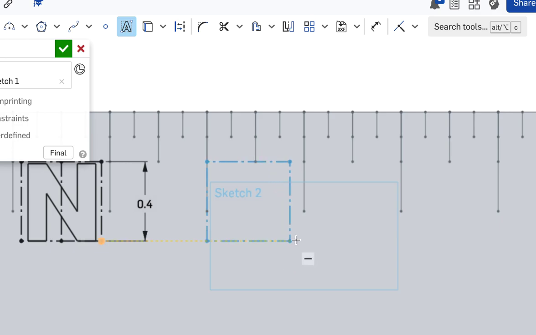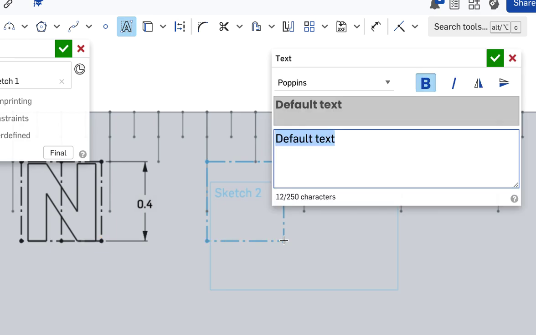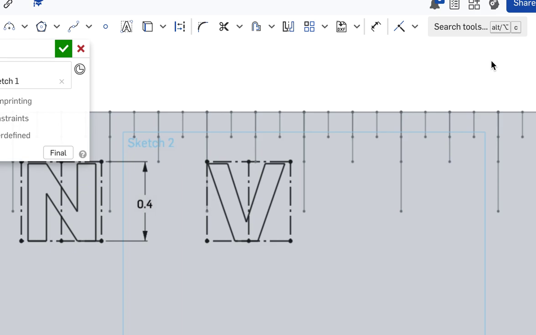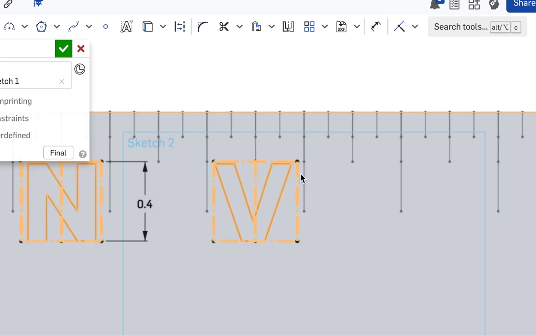I'm not going to stick it anywhere left to right. I'm just going to let it be the width it needs to be. So I'm going to drop it. V, bold, okay. There we go. Now I'm going to break it off of here. So I'm going to make sure that I see this constraint. I'm going to two-finger click, delete. Now it's free to move. I'm going to select the bottom of this line here, that point. Select that point, and I'm going to make those points coincident. And it moved it to the center.